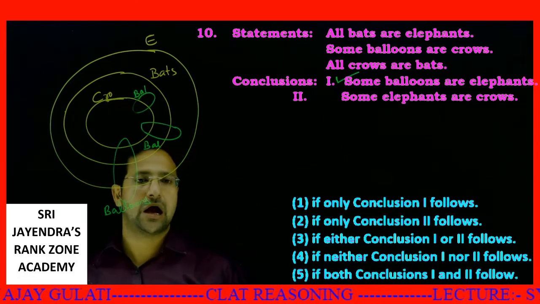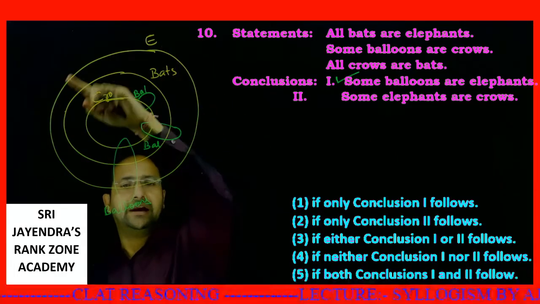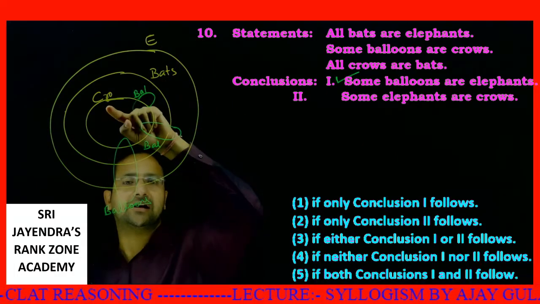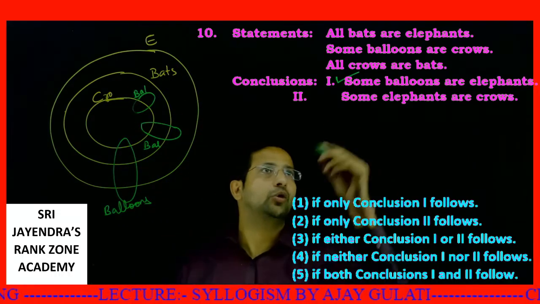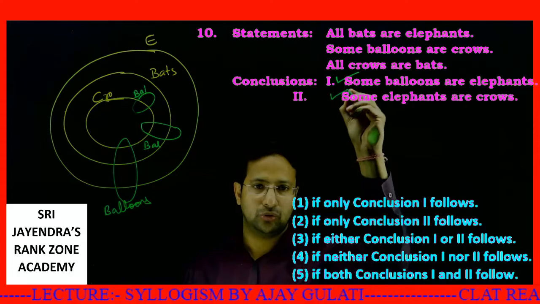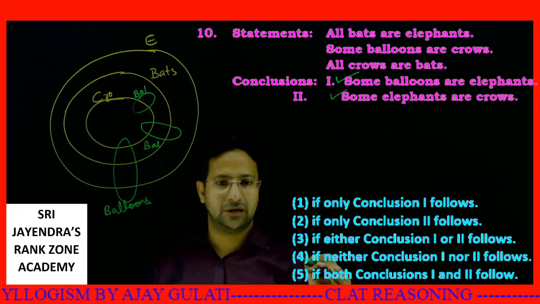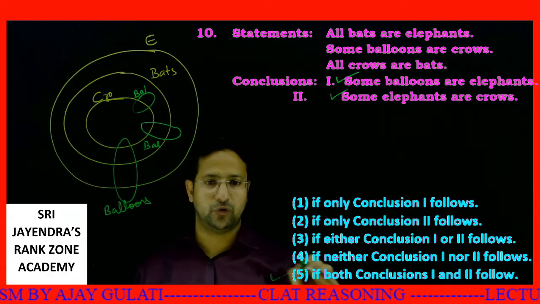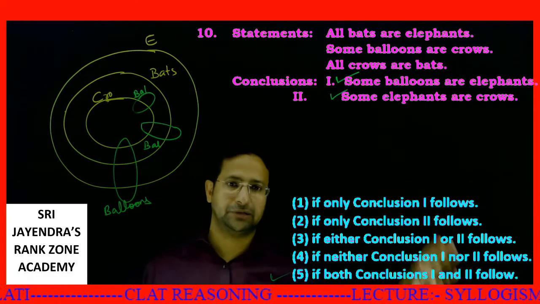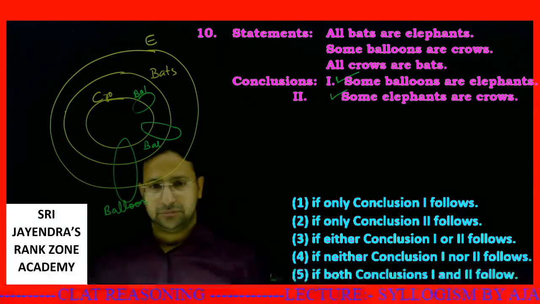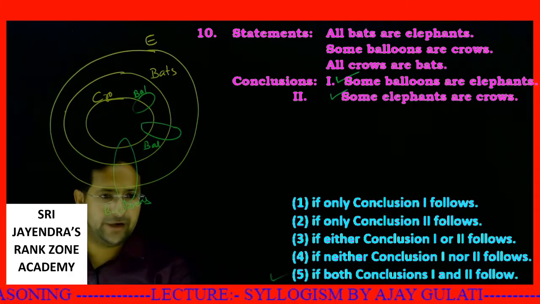Some elephants are crows. See, I already know that in the entire elephant gamut there are crows. So definitely some part of elephants is crows. So this part is also true. When both of them are true, what will be my answer? If both conclusions 1 and 2 follow, that is option number 5, your answer. So in this case, we have both as our answer, and it makes sense. Should I move ahead, my dear students?